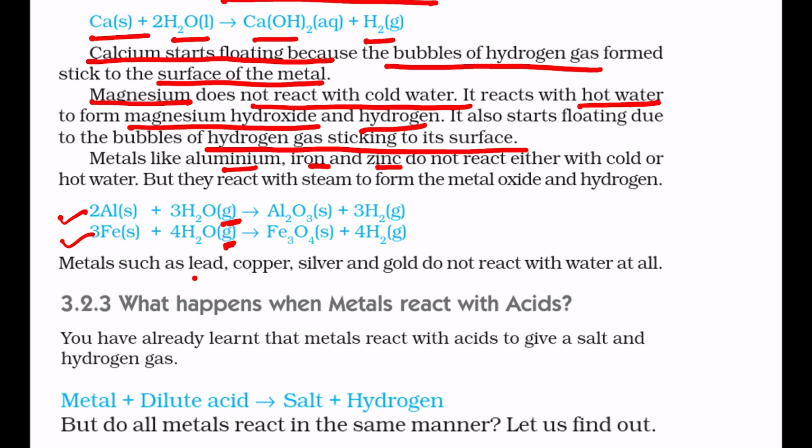Metals such as lead, copper, silver and gold do not react with water at all. They will react neither with cold water, nor hot water, nor steam. Lead, copper, silver and gold. What happens when metals react with acids? When metals react with acid, they give salt and hydrogen gas is evolved.